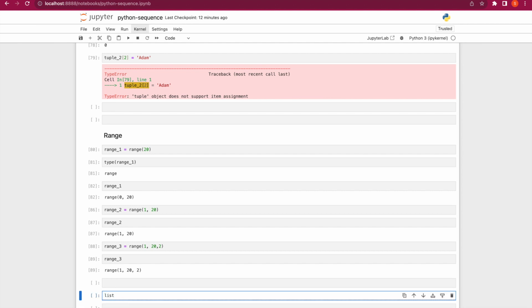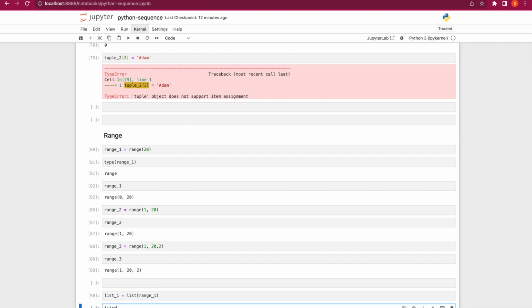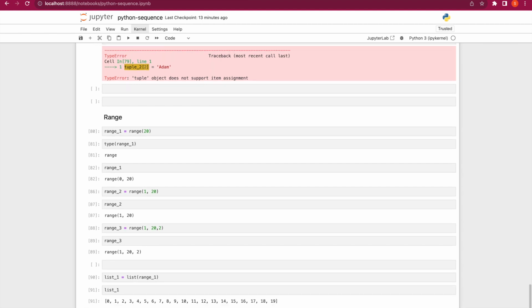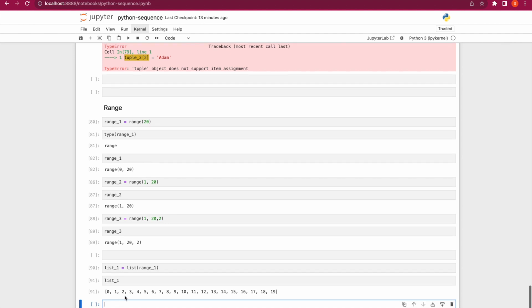So let's say list 1 to be equal to, to do that, you have to use the list function, then range 1. So if I execute this, then let me output list 1. You can see what I have there. We have 0, 1, 2, up to 19, right?